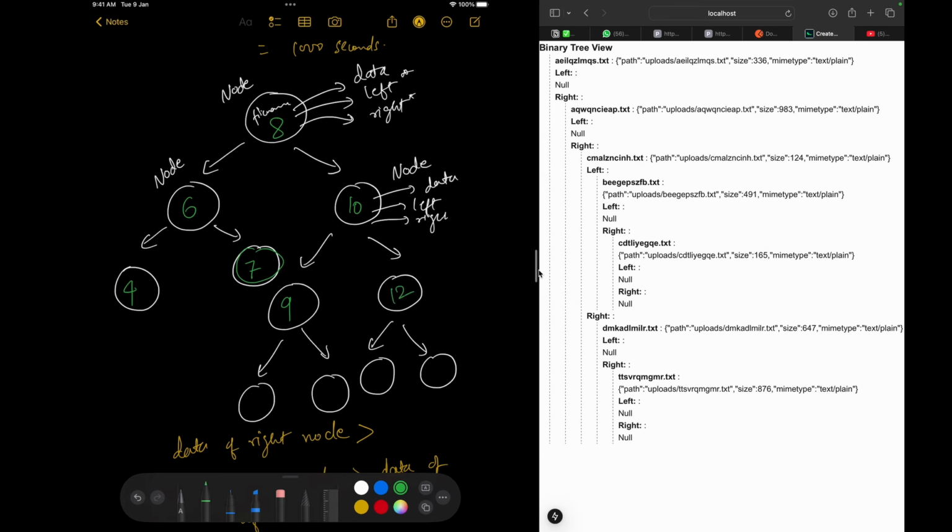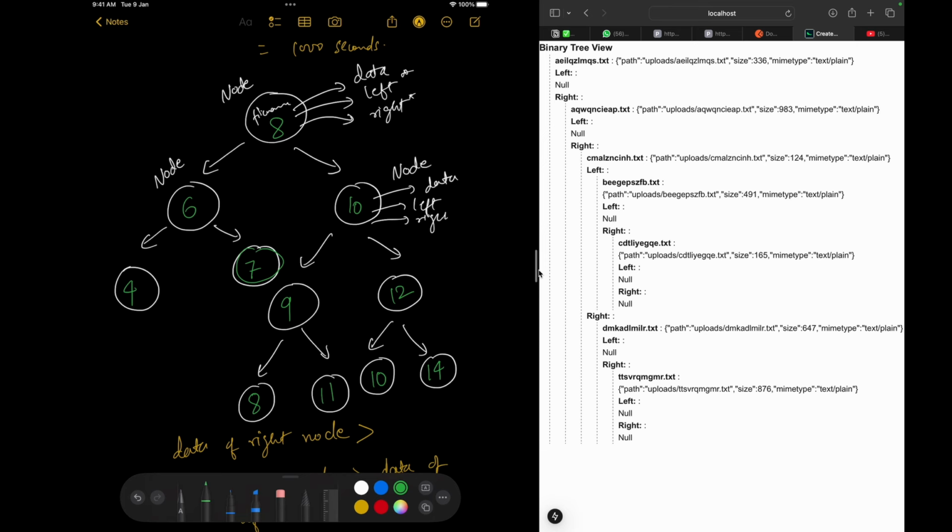Now coming to the left child of 9. It should always be smaller than 9, so it can be 8. Then the right child of 9 should always be greater than 9. It can be 11. The left child of 12 should always be smaller, so it can be 10. Now the right child of 12 should always be greater. It can be 14.